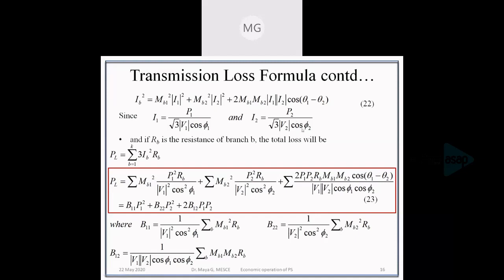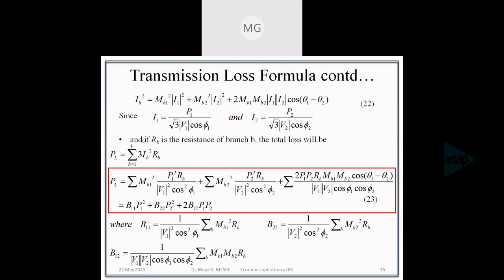So we have the current IB, which is the current flowing through transmission line B. If we know the resistance of that particular branch, we can find the loss incurred by it, which is IB square into RB. The loss in a transmission line is current square into resistance.